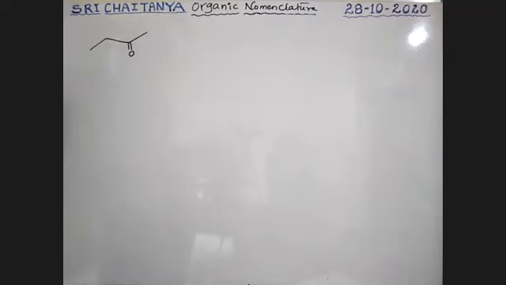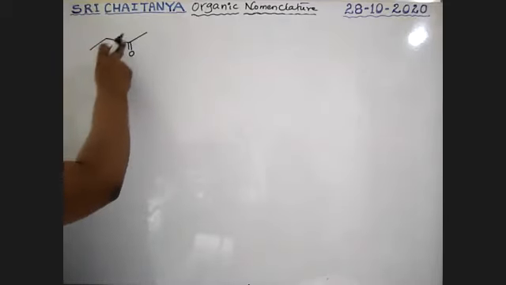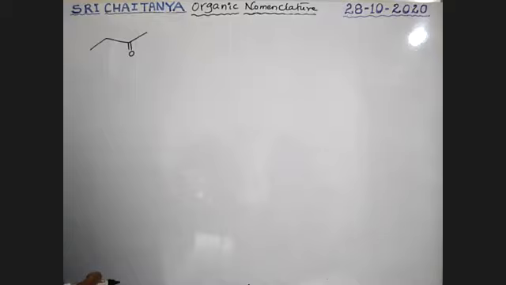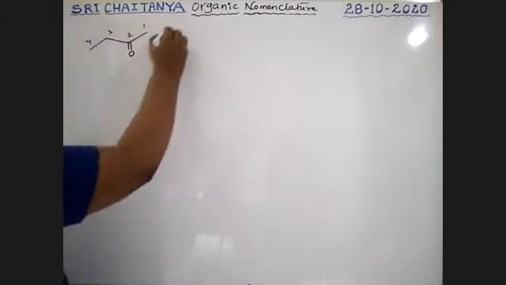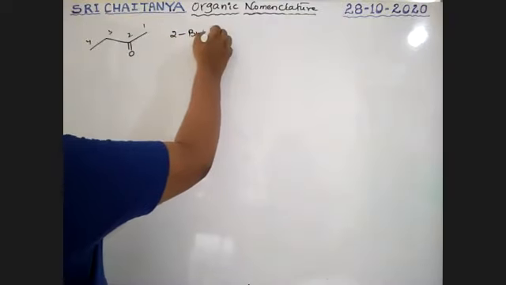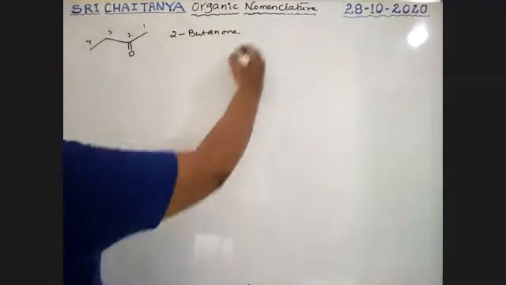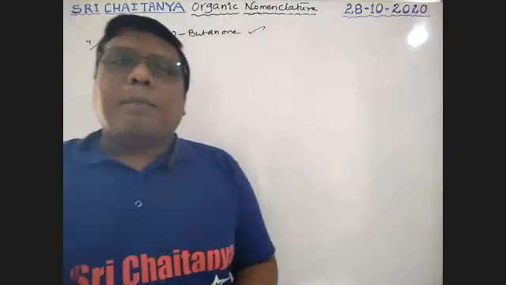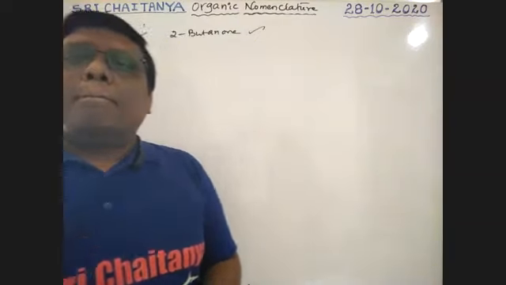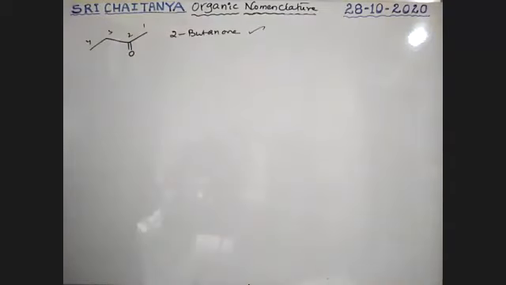Yes, correct, Pratik. See, boys, from this side it is third carbon, from this side it is second carbon. So you should take the second carbon, the least number. Therefore, 2-butanone, correct. 2-butanone. Okay. Next one.